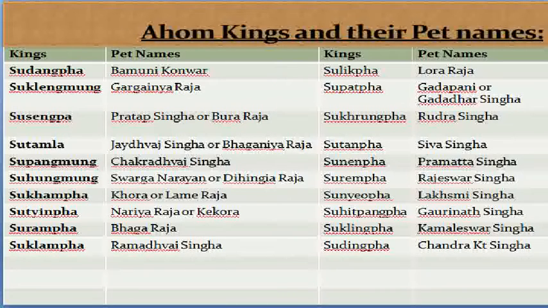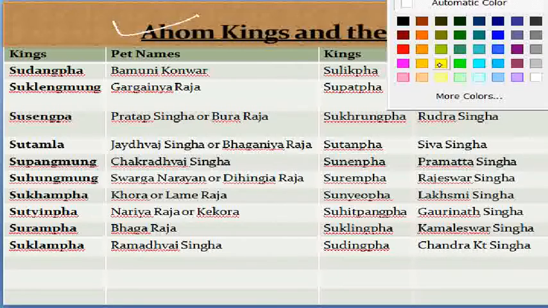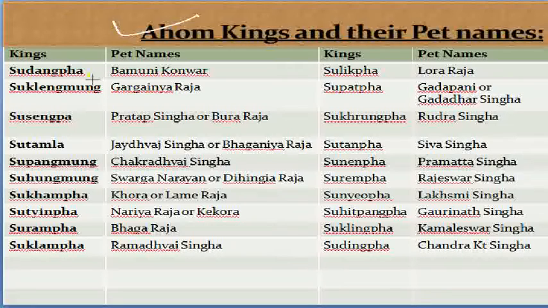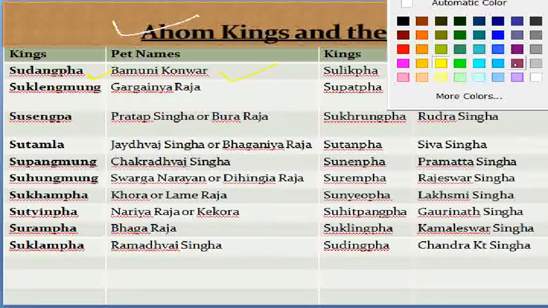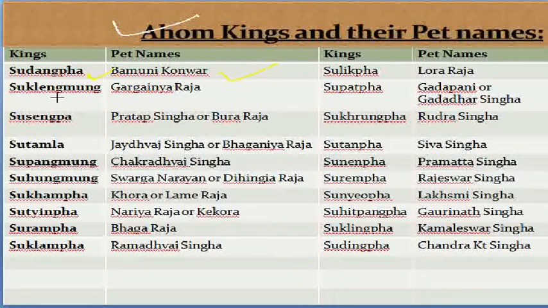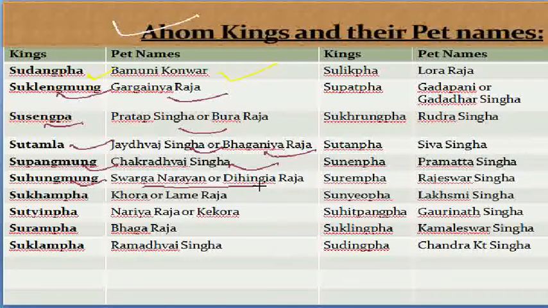Next point of discussion: Ahom kings and their pet names. Sudangpha is known as Bamuni Konwar. Suklenmung is known as Gargaya Raja. We need to remember all these points. Susenpha, Pratap Singha or Bura Raja. Sutamla, Jayadhwaj Singha or Bhagoniya Raja. Supangmung, Chakradhwaj Singha. The other names or pet names: Suhungmung, Swarganarayan and Dihingiya Raja.